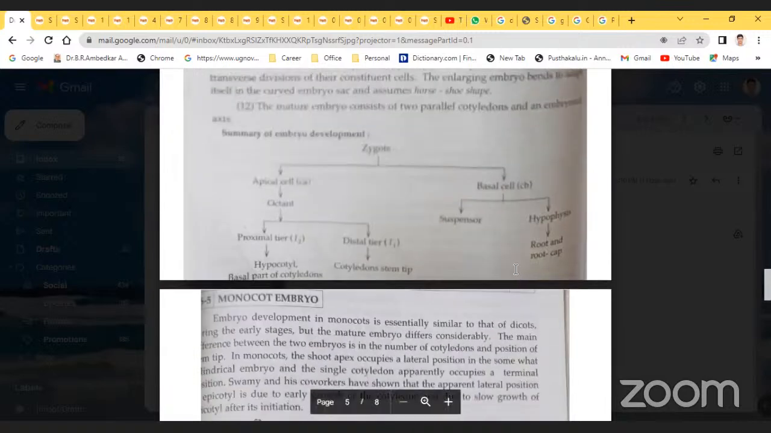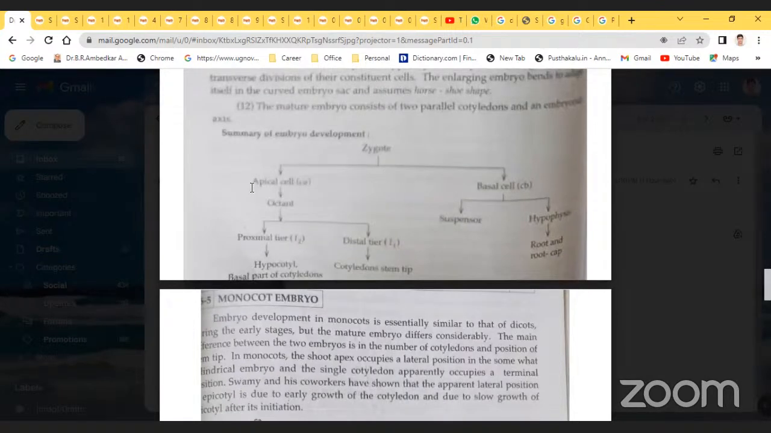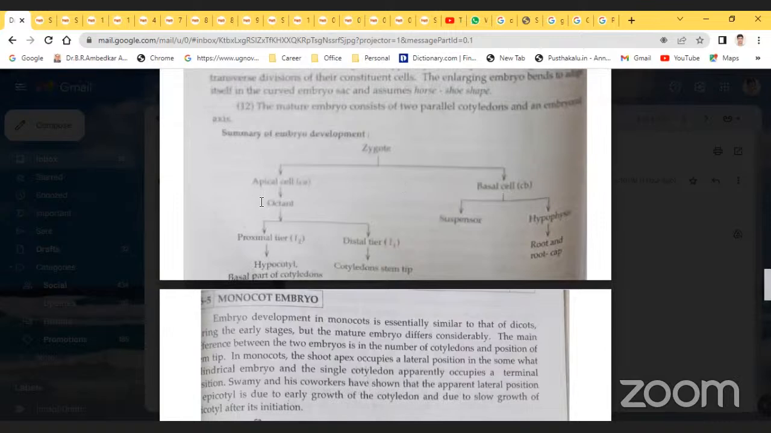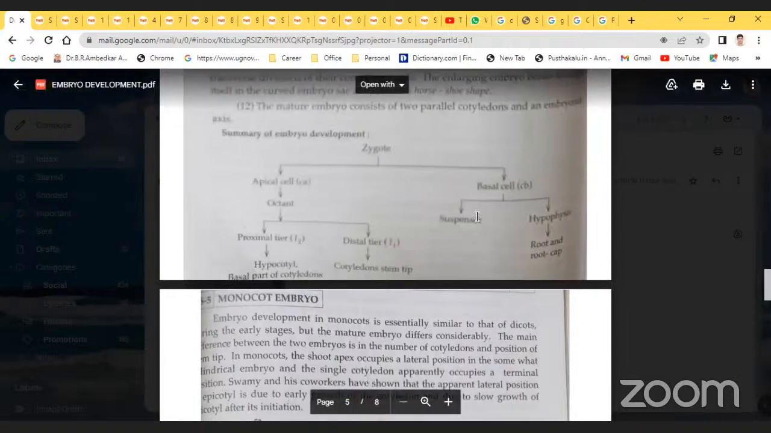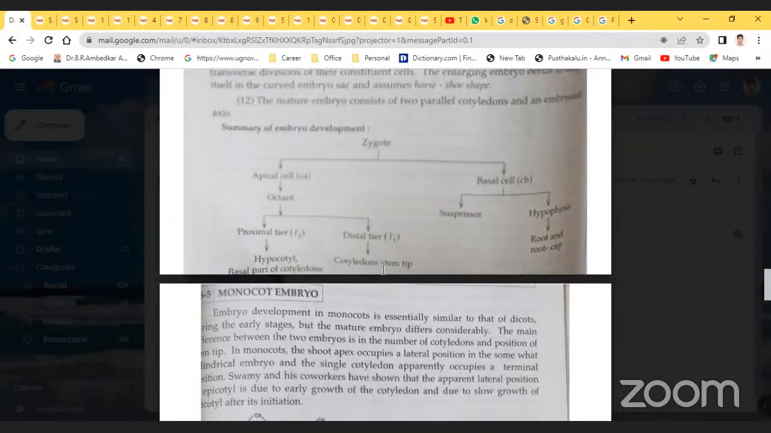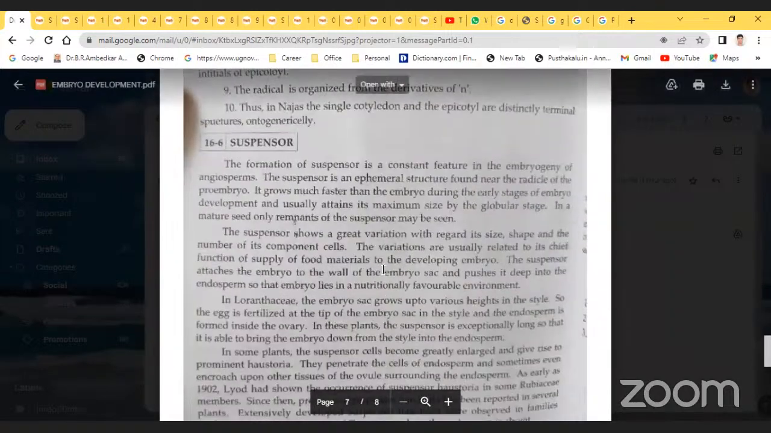Here is the summary of embryo development. The zygote forms the apical cell and the basal cell. From the basal cell, the suspensor and hypophysis are formed. Here the proximal and distal parts give the hypocotyl, the basal part of the cotyledon, and the stem tip.